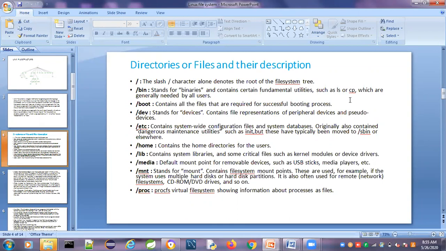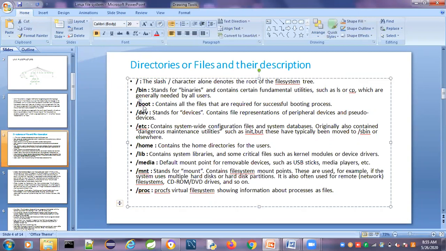Many commands are there, and we will discuss them. And the boot directory, a subdirectory under the root directory, is forward slash boot, which contains all the files required for successfully booting the process. The bin directory contains the files related to the ls or copy commands and all the basic commands.